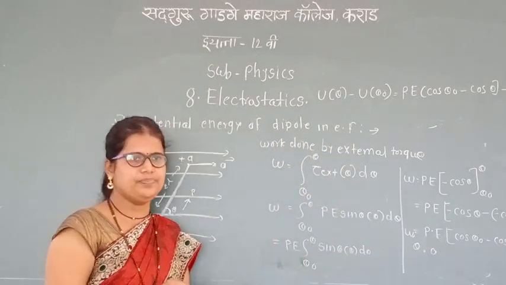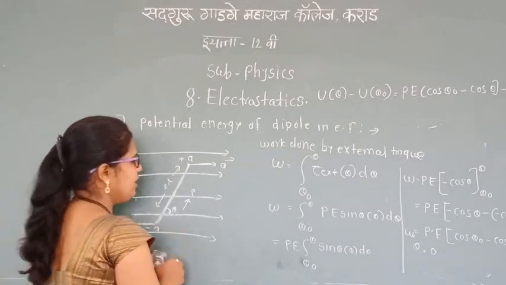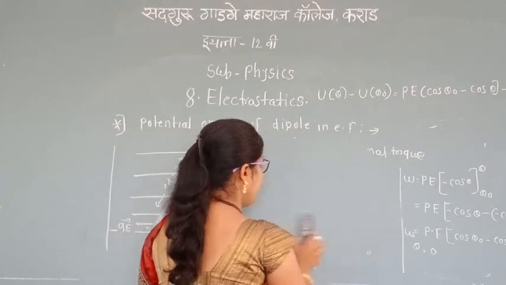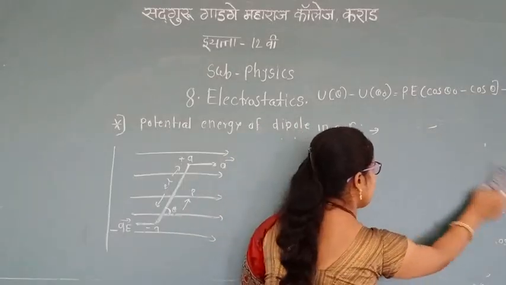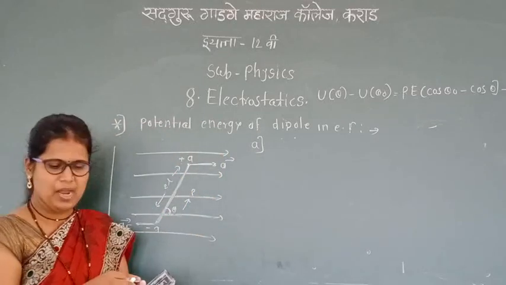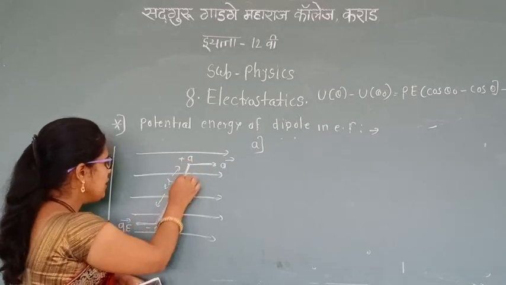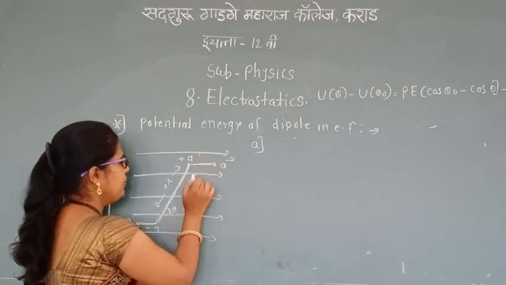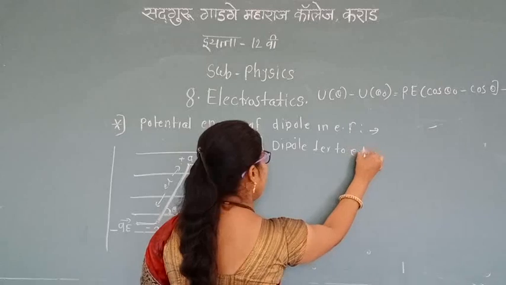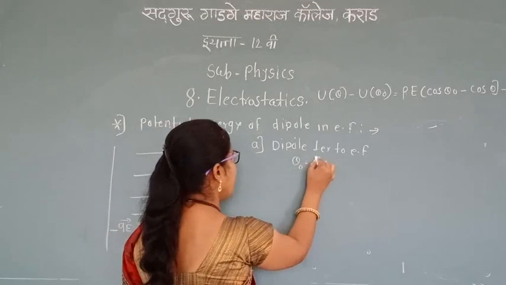There are two cases. This equation we obtained here. Now only the two cases remain. In the first case, initially the dipole is perpendicular to the electric field. When the dipole is perpendicular to the electric field, theta 0 is equal to pi by 2.